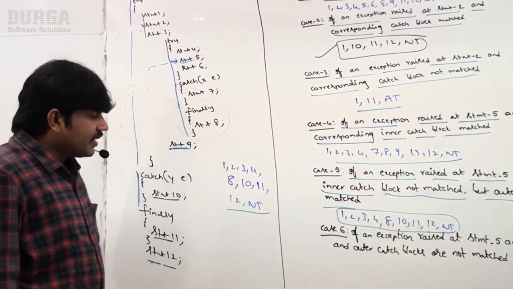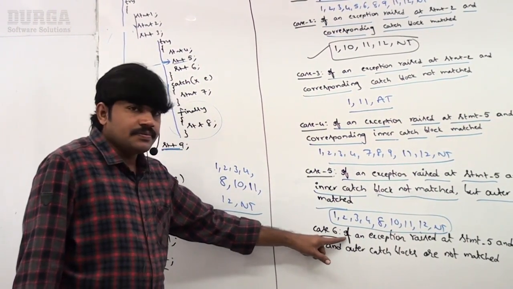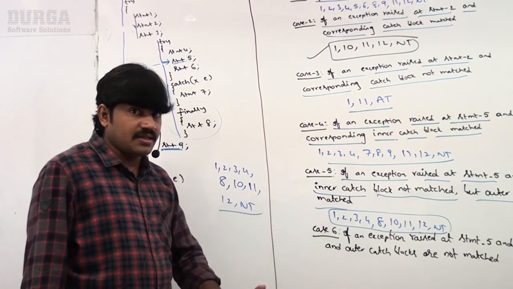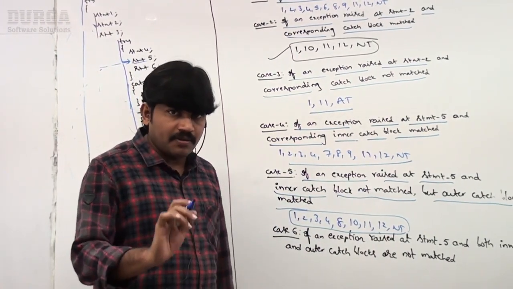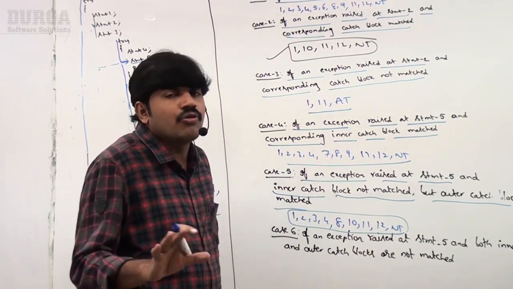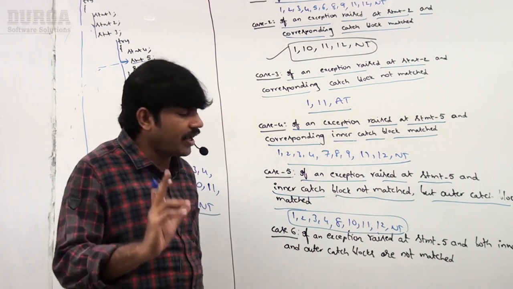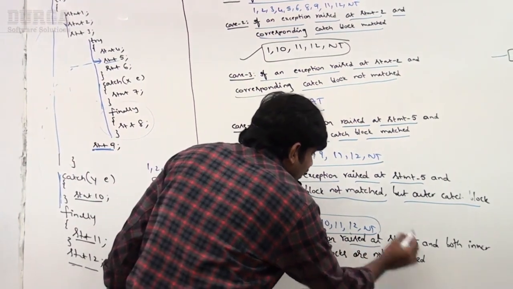Sir, what is the next thing? If an exception is raised, observe, up to this is very clear. I told you, it is better to write on paper with a pen, then you will get much clarity. Just by simply listening, you may or may not get it. Okay, next case. If an exception is raised at statement 5.